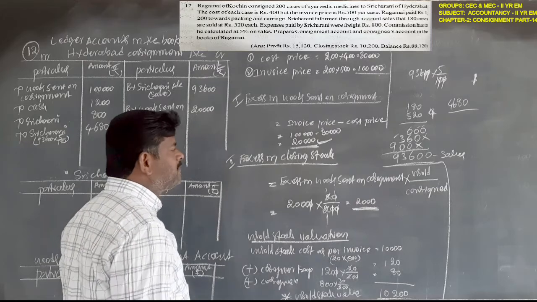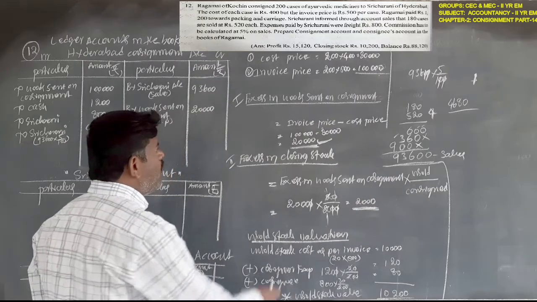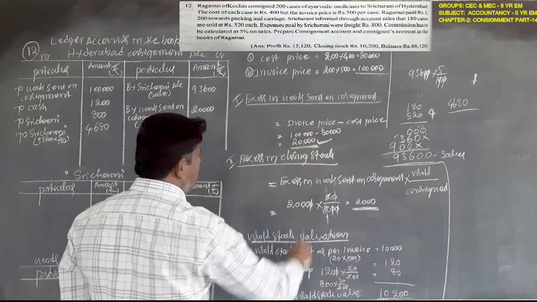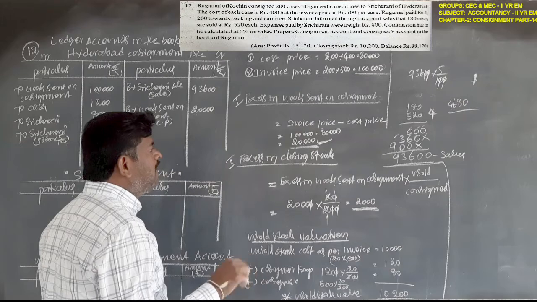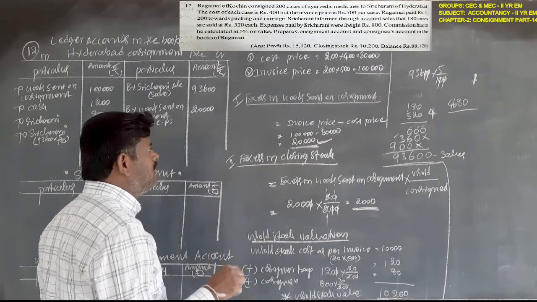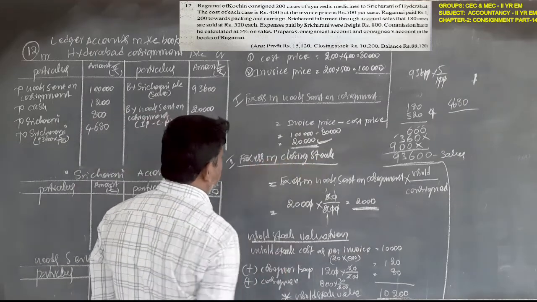And no need for expansion. Simply say what is the excess in goods sent on consignment, and that will be the basis for calculating excess in closing stock.